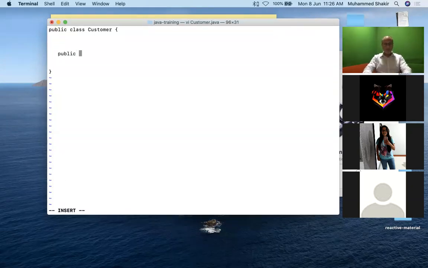So I'll say now public void printCustomerDetails. This is the name of the function, suppose, and I open and close the brackets of the function. Then I write System.out.println, and in the brackets I'll write customer details. I'm hard coding the value, and I'm saying 101 is the ID, and the name of the customer is, say, IBM.